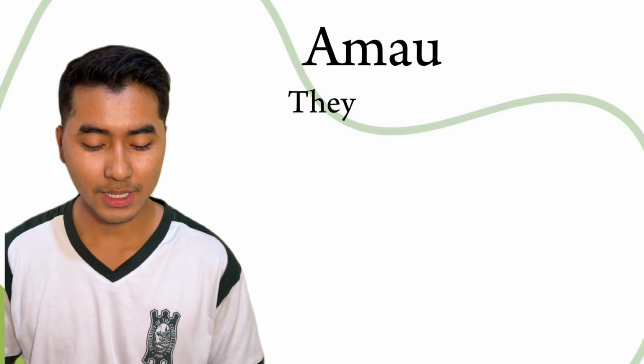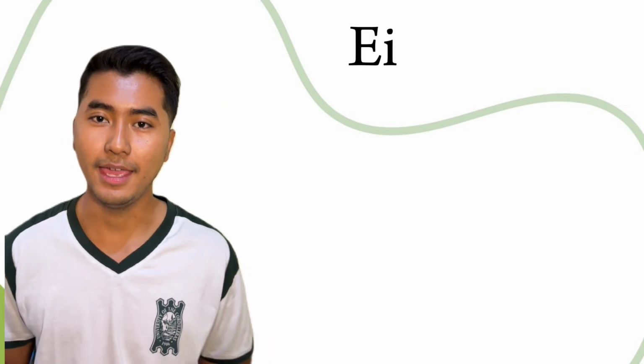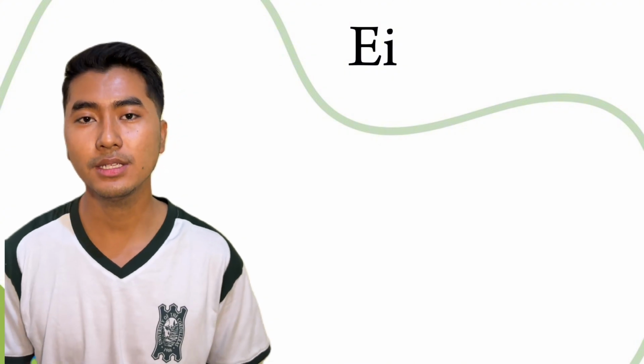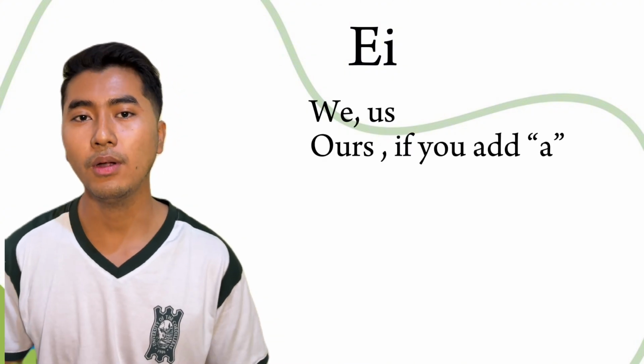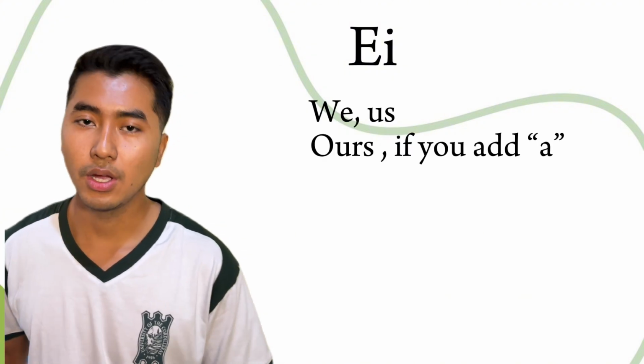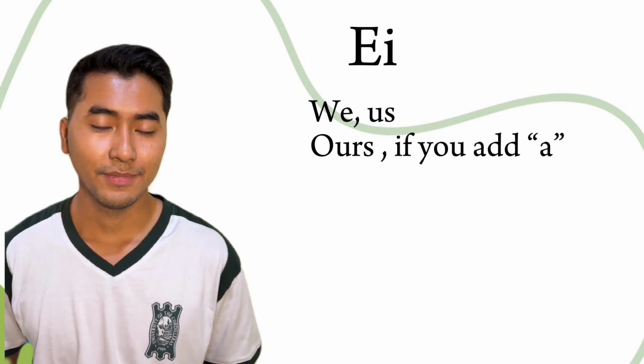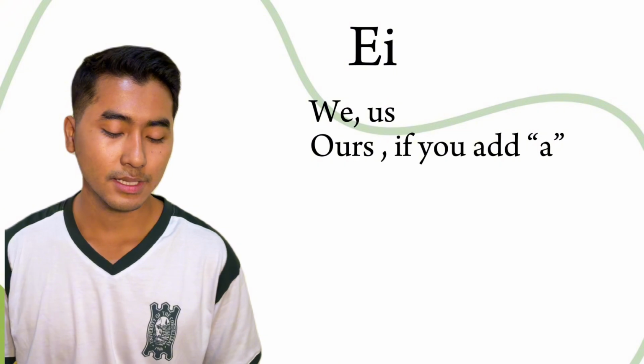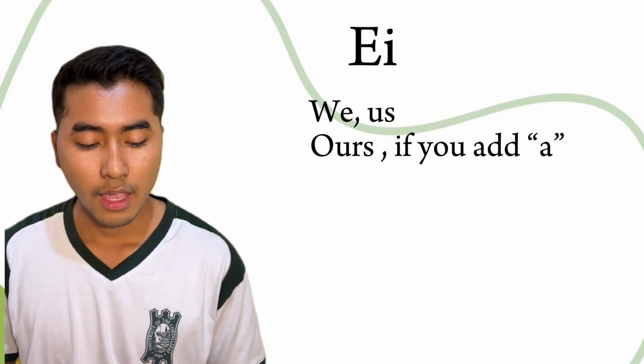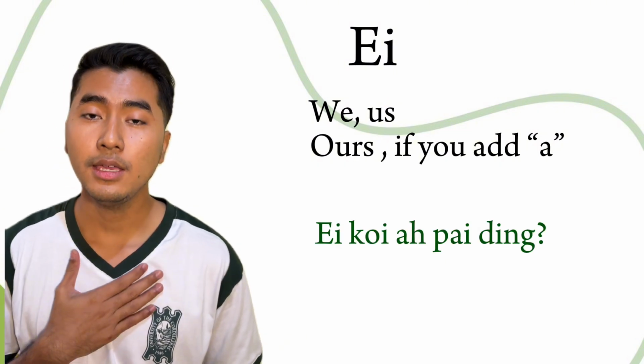Alright, so let's go to the next word. So the next word is a. Okay, a means we or us. Okay, so let's learn with example sentences. The first one is: A koya pai ding.